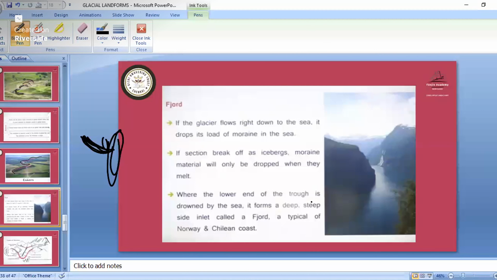Where the lower end of the trough is down by the sea, it forms a deep side inlet. So what will happen now? These several parts have broken; they have become smaller. So the ocean water will start coming there, and their mixing will take place. That is known as the fjord. All the coast formation taking place here is also known as the fjord coast. Mostly you can see it in Norway and Chile, so we can call it the Norway and Chilean coast.